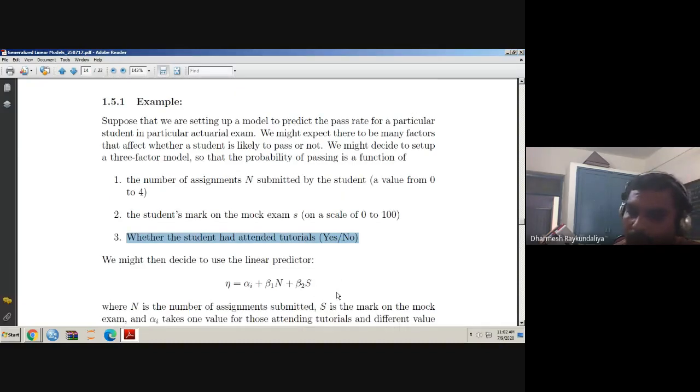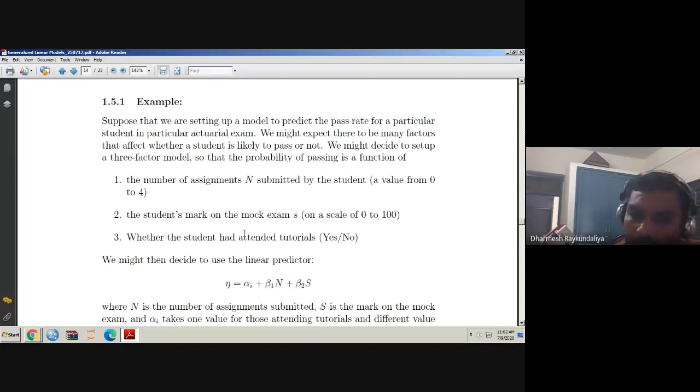As I told you earlier, whenever the predictor is quantitative in nature, it is directly involved in the linear predictor. So here capital N and capital S are quantitative variables, which we call covariates, and therefore both variables are introduced into the linear predictor.